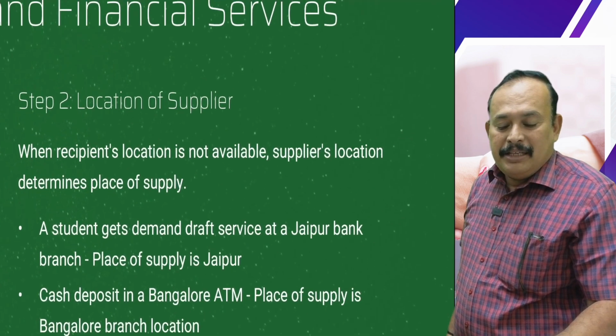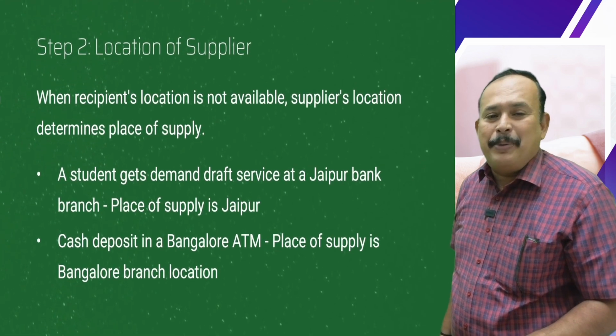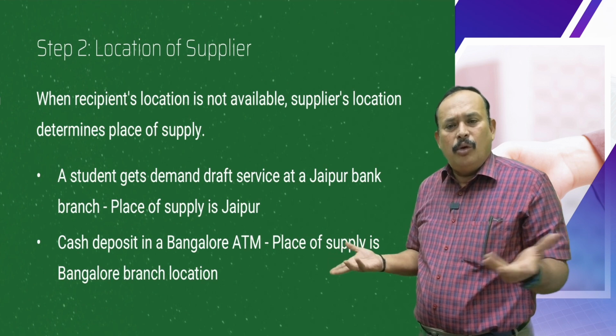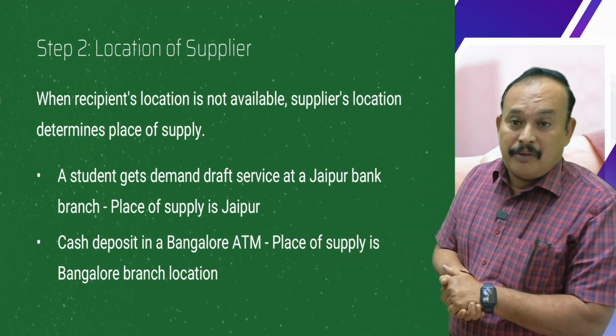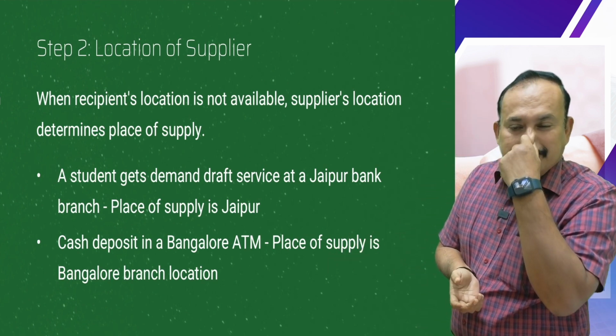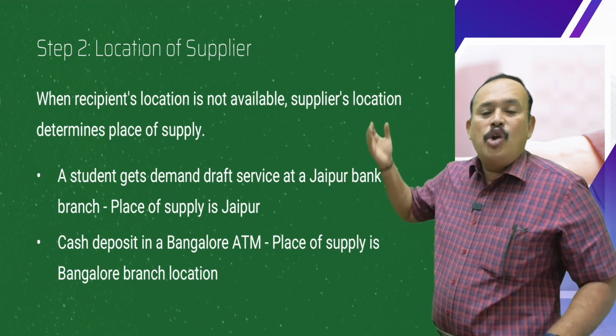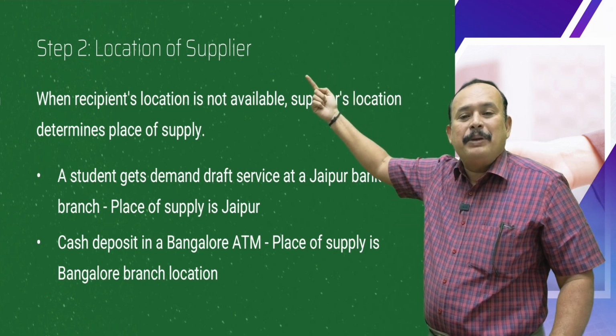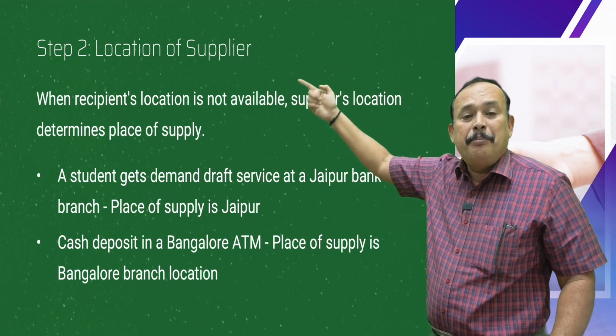Further, if the location of the recipient is not available, in that case, the location of the supplier is the place of supply. Location of the supplier is the place of supply.